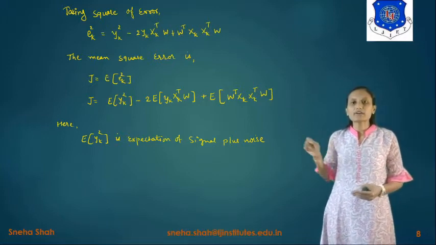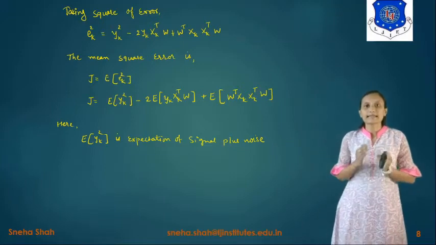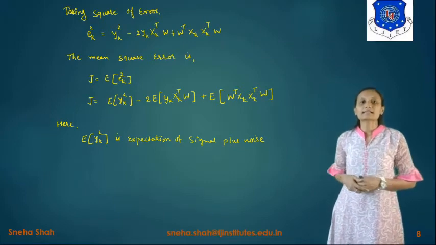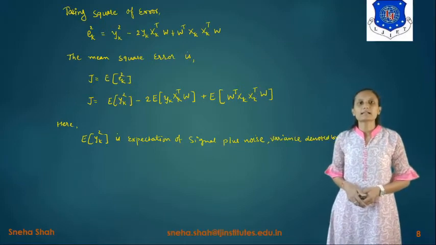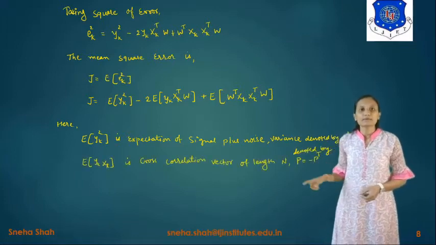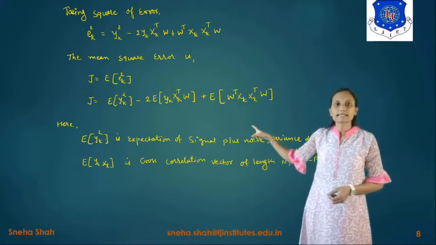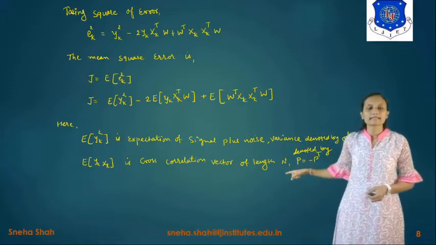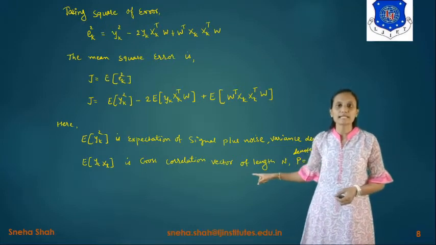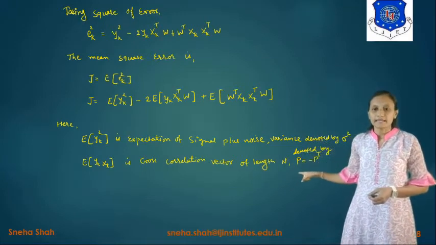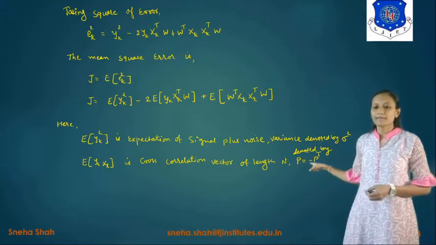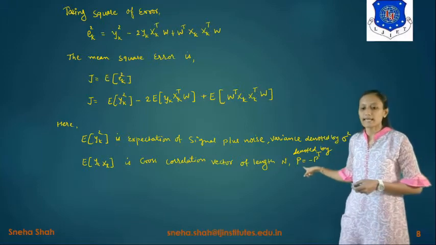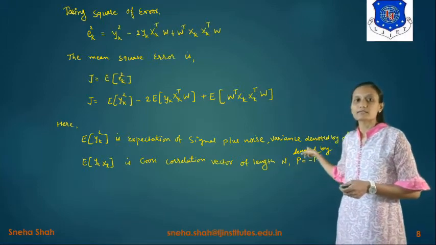If we are taking E of it, it represents the expected value of this particular signal. So E of yk square represents the expected value of the signal plus noise. Now the next value is yk xk. If I take E of yk xk, it represents the cross-correlation vector of length n, denoted by p, and as we have taken xk transpose, it represents p equals minus p raised to T.